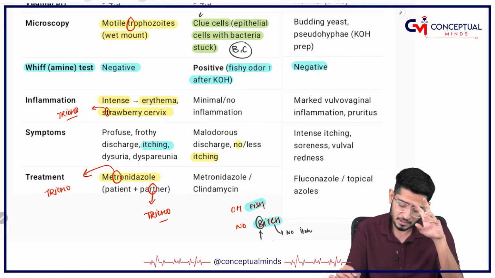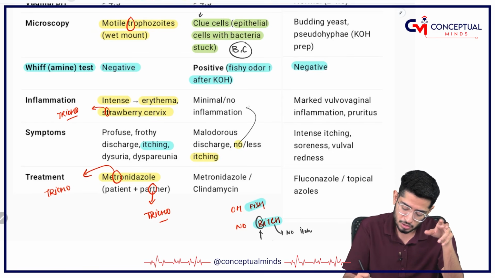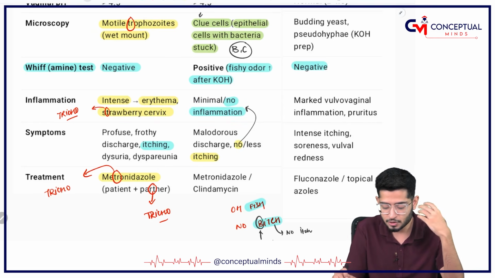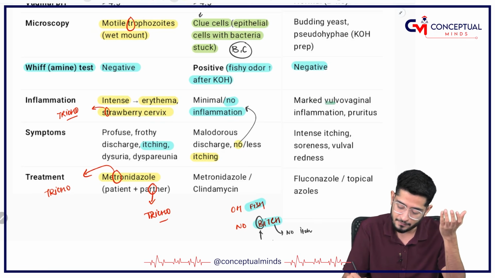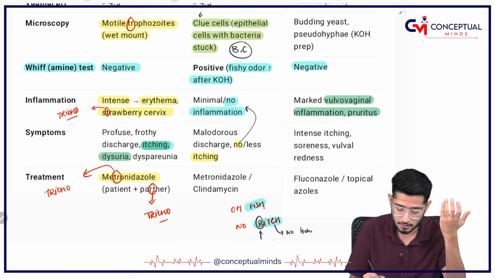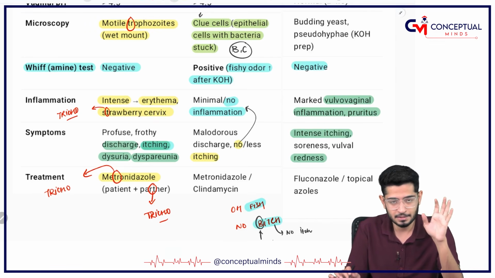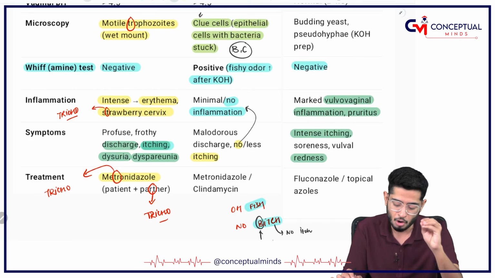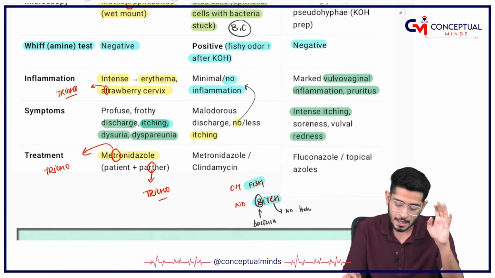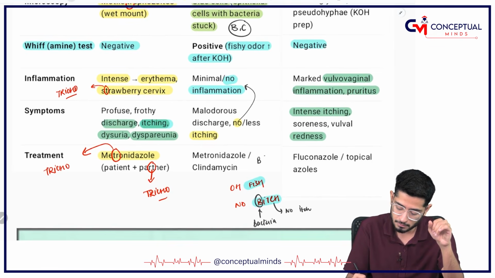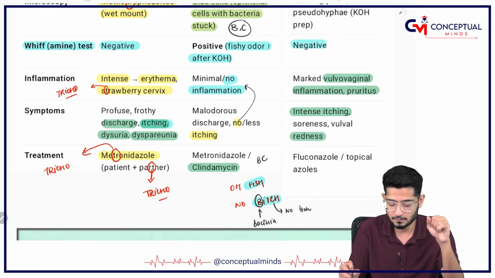Alright. And why is there no itching? There is no itching because there is no inflammation which is going to happen. So there is no itching, whereas others, everyone is having inflammation. Because they are having inflammation, they are having itching, they are having pain. So dyspareunia, dysuria, discharge, everything is going to be there. Intense itching, redness, others are going to have, but bacterial vaginosis is not going to have it for sure. Alright. And what is the drug? Again, BC, if you can remember, that's going to be the best one. That's clindamycin which is given.